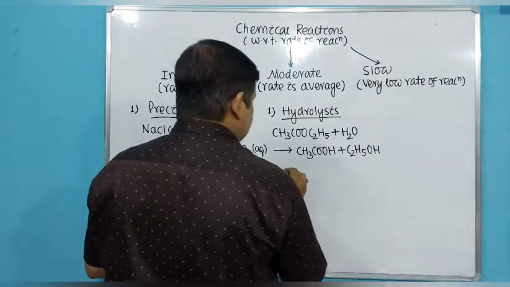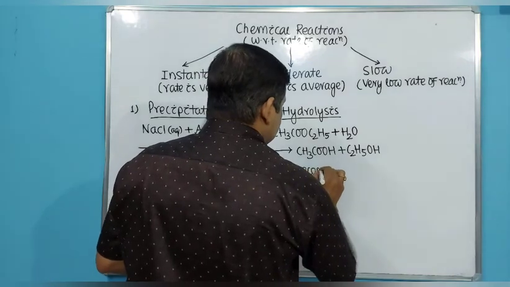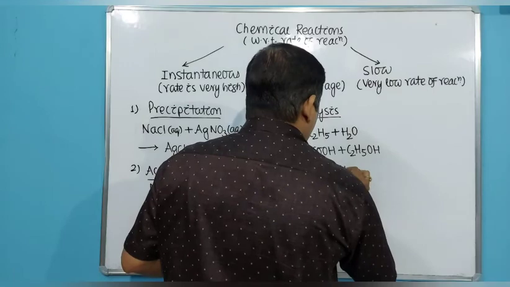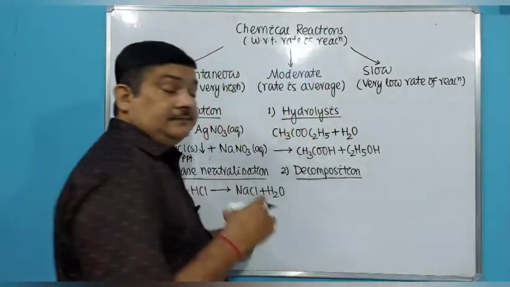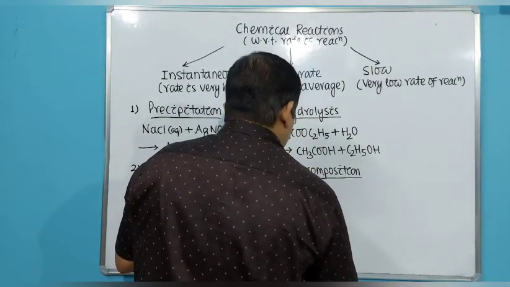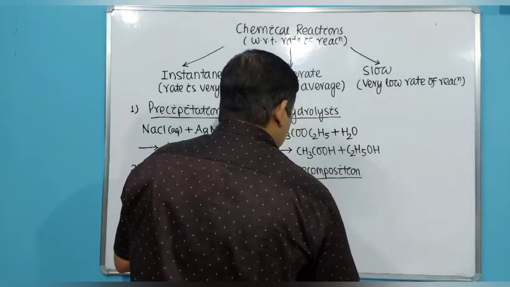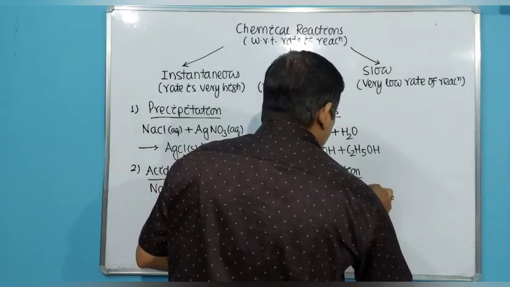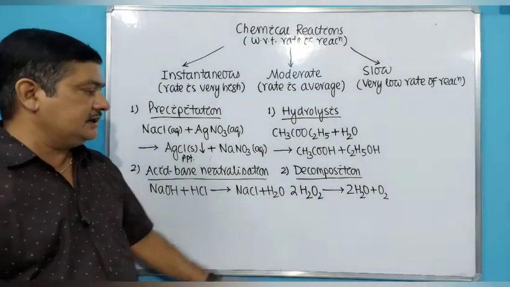Then next is the decomposition reactions. All decomposition reactions have moderate rate. Decomposition means when one reactant breaks into several products. For example, H2O2, hydrogen peroxide, breaks to give 2 H2O plus O2. So this will have a moderate rate of reaction.